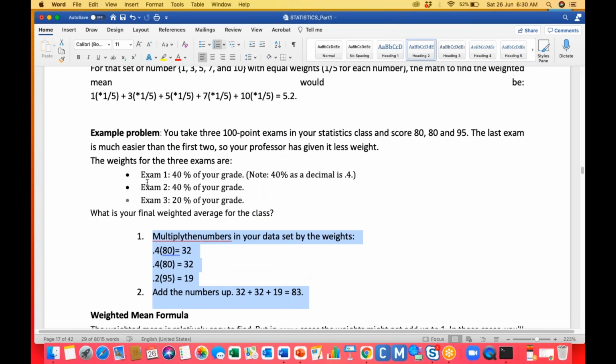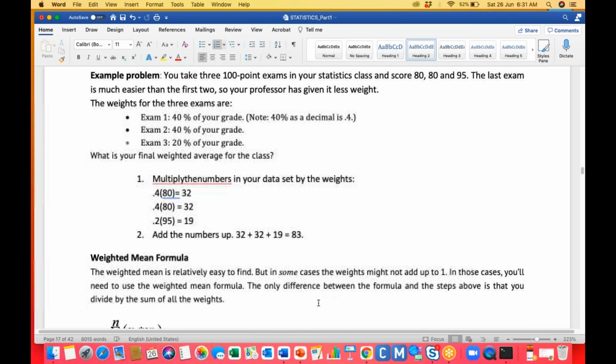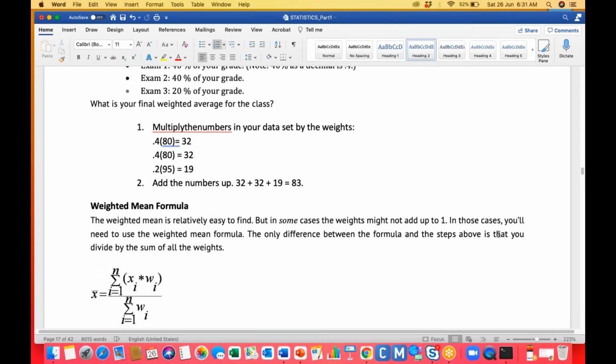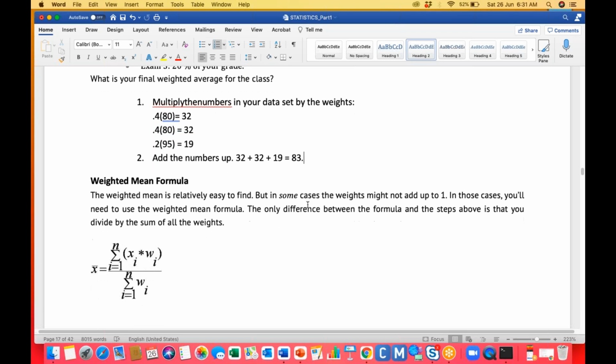You understood? Previously I was not using the formula. Whenever the sum of the weights is equal to 1, 0.4 plus 0.4 plus 0.2, how much will it be, 1 or not? In that situation I just use this standard procedure: multiply each weight and number, then add them up, and that result we call the weighted mean. But sometimes the weights do not sum to one. In those cases we need to use the standard formula.